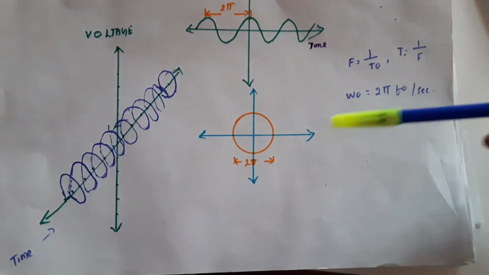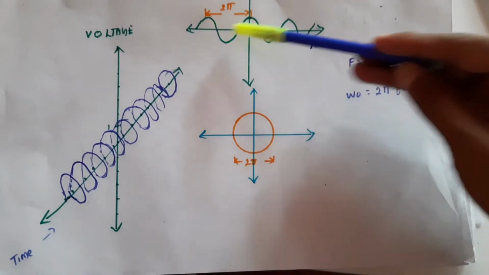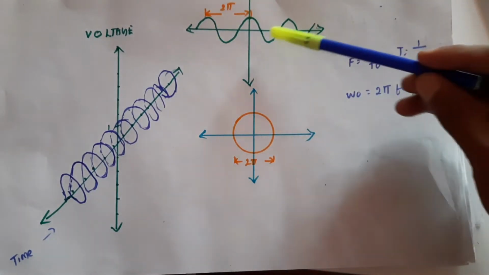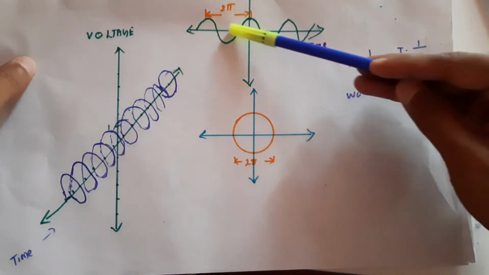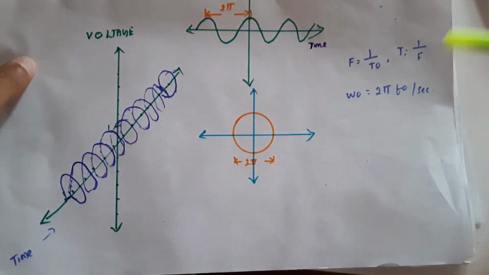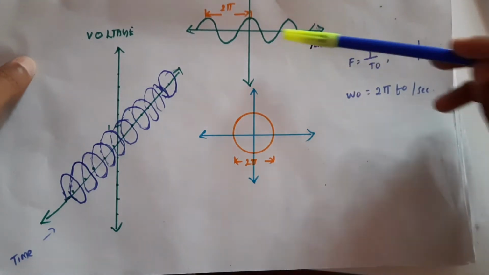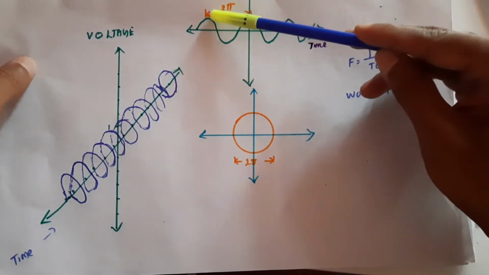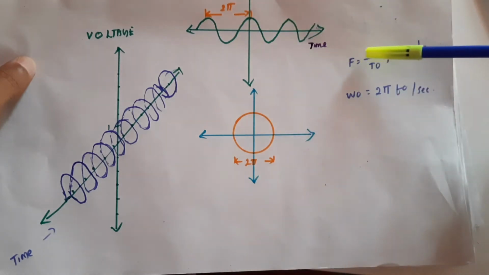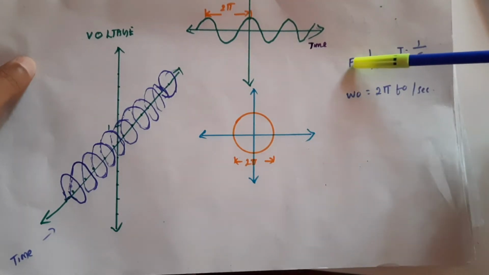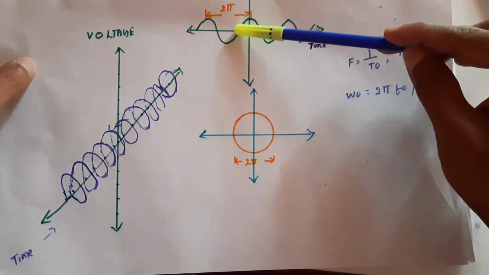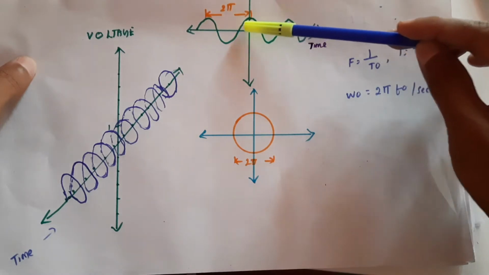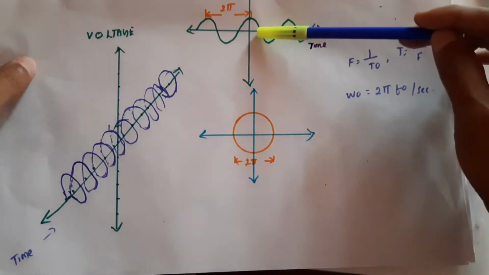From this waveform we can see how many cycles are completed in 1 second, and that gives the frequency. This is the time period. That means 1 by time period gives the frequency. That means in 1 second, how many cycles are repeated. This is 1 cycle, and like that, how many cycles are repeated in 1 second is called frequency.